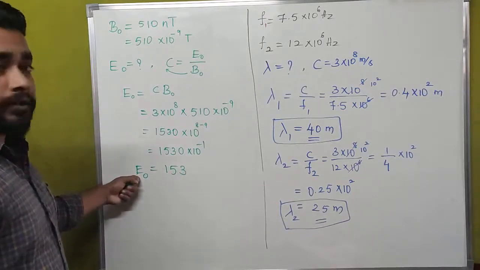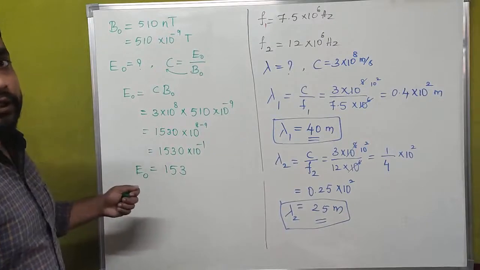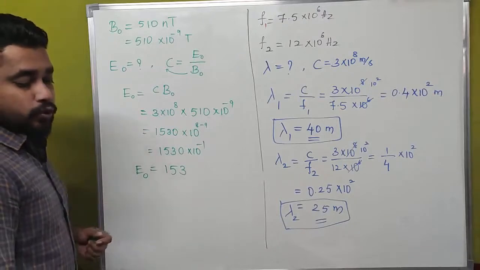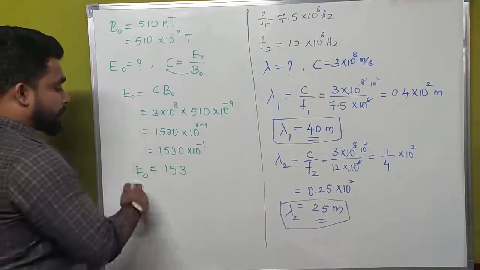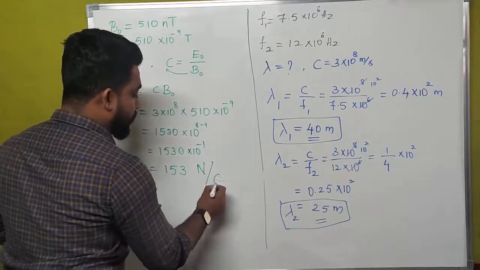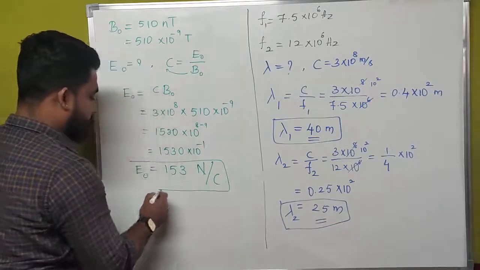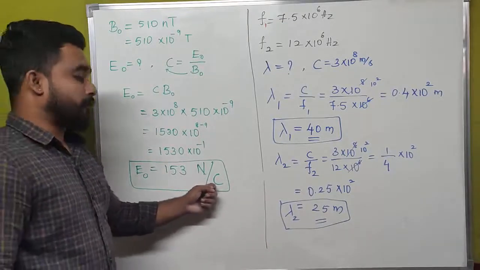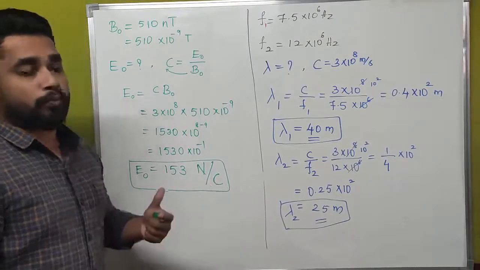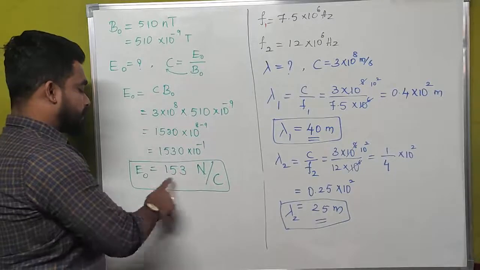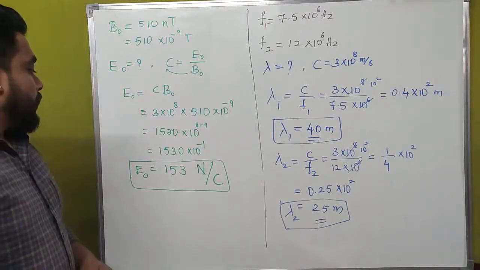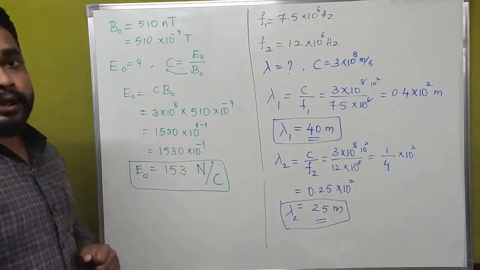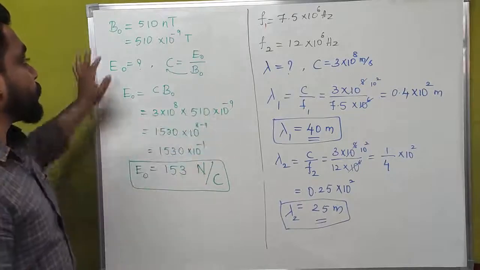What is E naught here? That is the electric field vector. What is the unit of the electric field vector? The SI unit of the electric field vector is Newton per Coulomb. Here we have to write capital C, which is not the velocity of the electromagnetic wave. Here C means Coulomb. Newton per Coulomb is the SI unit of the amplitude of the electric field vector. This is how we calculate it.